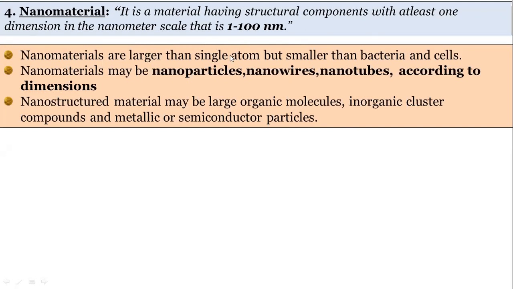Nanomaterials may be nanoparticles, dot particles, nanowires, or nanotubes, according to their dimensions. When dimensions change, the wires, nanotubes and particles change.